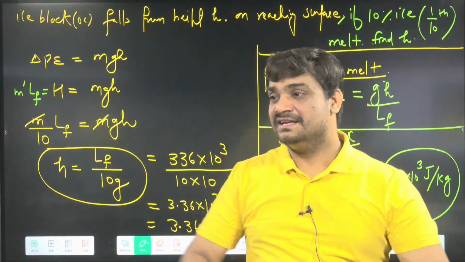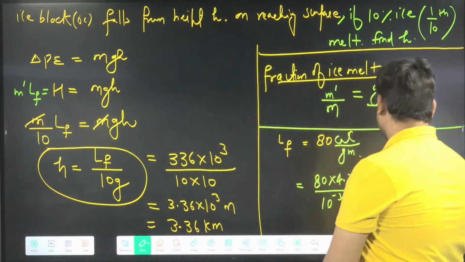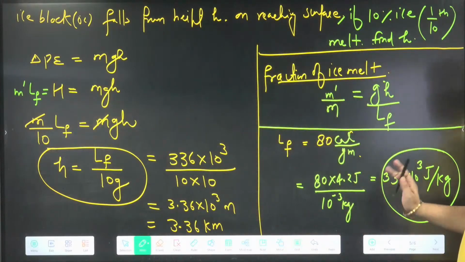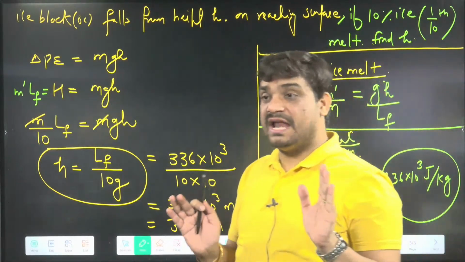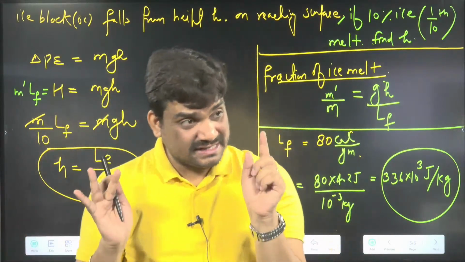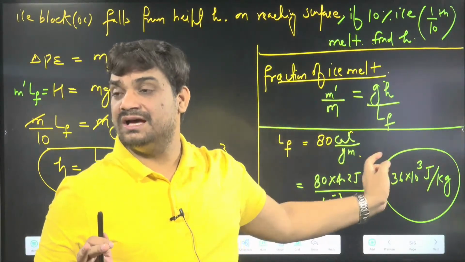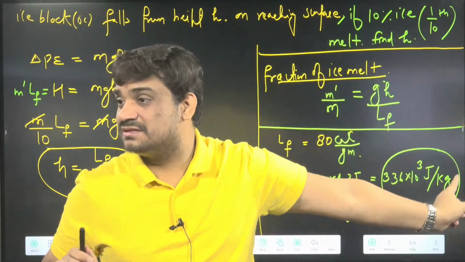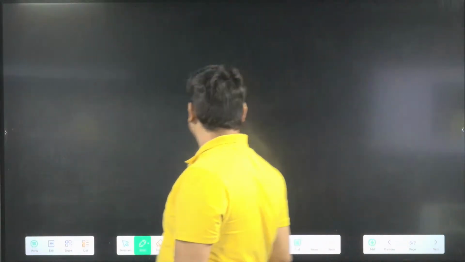LF by 100g. I can write the type of question, so I will write in the next page. But remember, here people make a mistake with LF. A lot of people are putting the value of LF as 80. 80 is correct, not wrong, but that 80 is in the calorie and gram system. Here you have to use the SI system, so that thing you have to convert. So I will say here, next question.